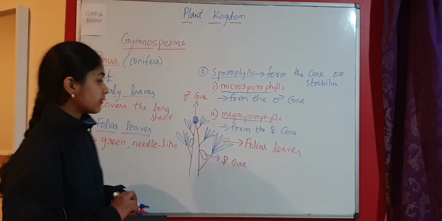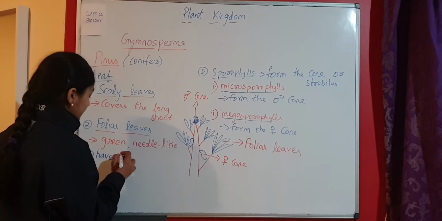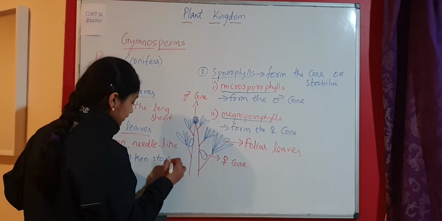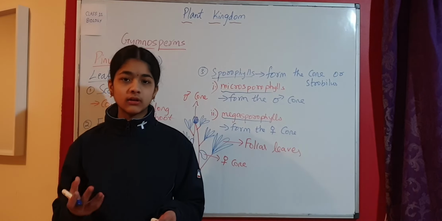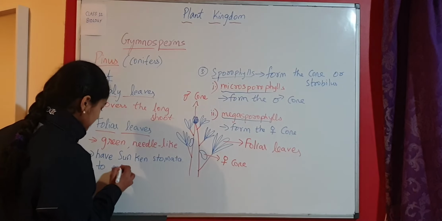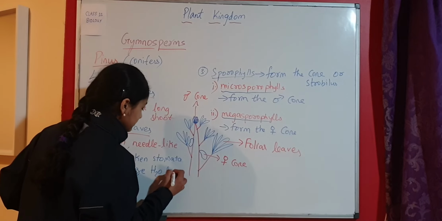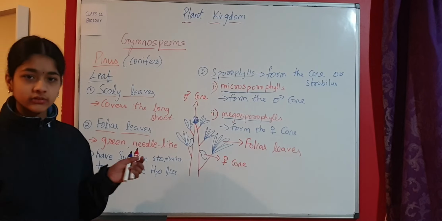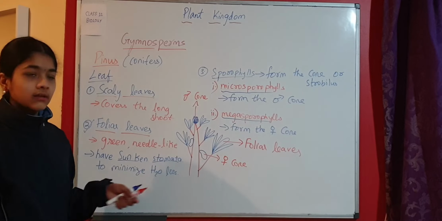And foliar leaves are green and needle-like. One more important thing about foliar leaves is that they have a certain type of stomata called sunken stomata. And why do they have this sunken stomata? It is to prevent or minimize water loss in transpiration. So this is the function of sunken stomata, and it's very important. It's present in case of foliar leaves.